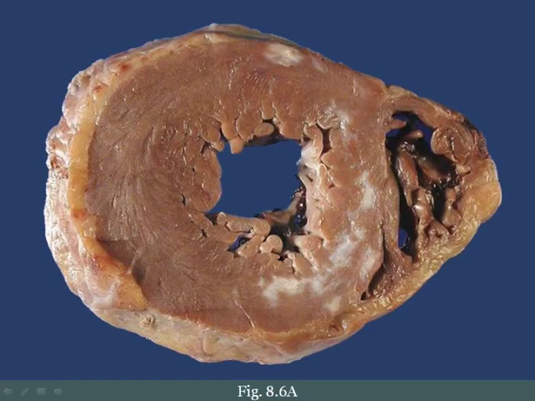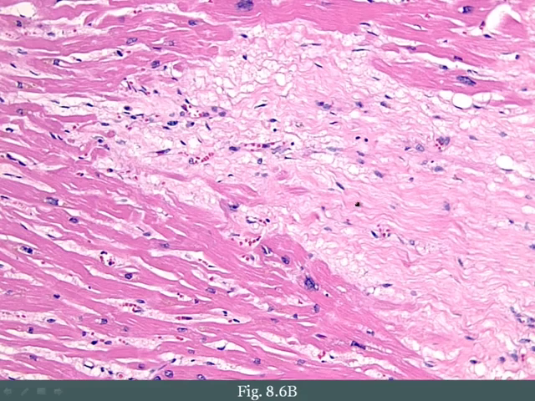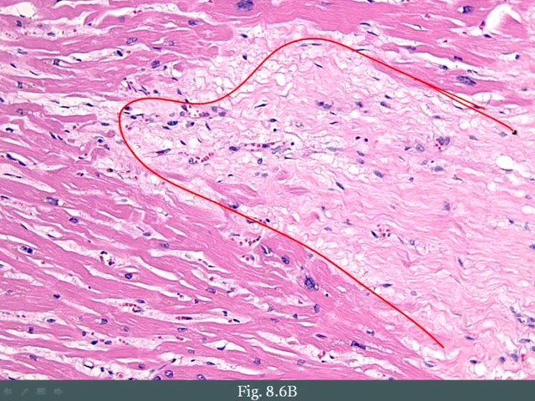Of course, after the macrophages come in, from 1 week to 1 month, we'll have granulation tissue, and after 1 month, we'll eventually develop a scar. And so here you can see a white scar present within the myocardium. Microscopic examination of that scar would simply reveal dense collagen. And remember that the key collagen present within the scar is going to be type 1 collagen.